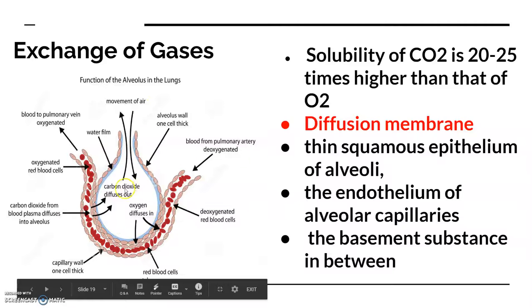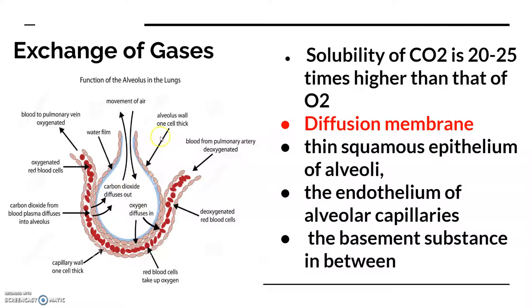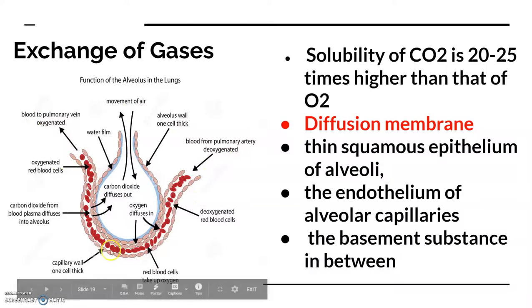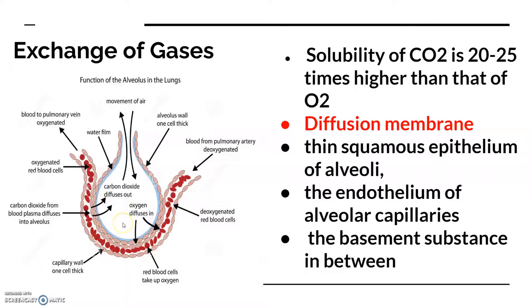Here is the movement of the air inside the alveolar sac. This is the alveolar wall, which is just one cell thick, and this is the blood from the pulmonary artery that is deoxygenated, and here it is reoxygenated blood going to the pulmonary vein. So here the diffusion process is facilitated by these three membranes. The diffusing membrane also plays a significant role in the exchange of gases. It is generally made up of three layers.